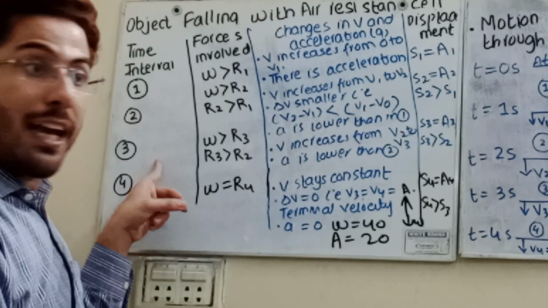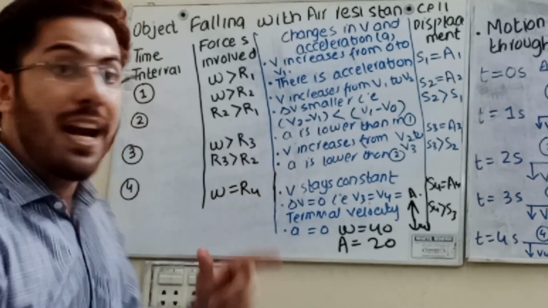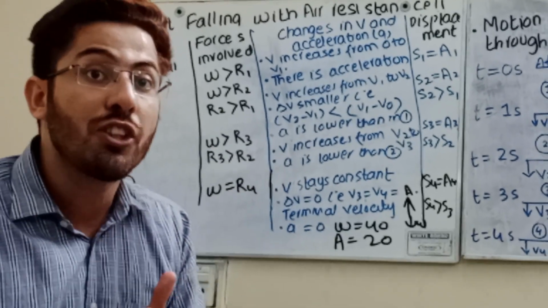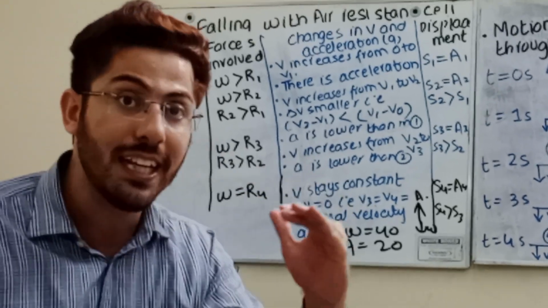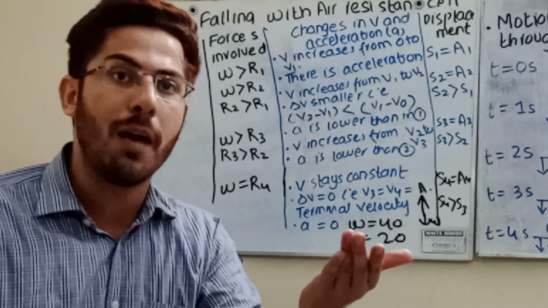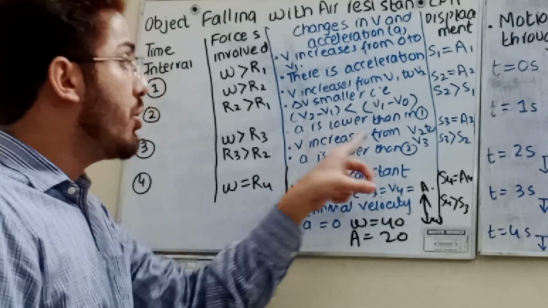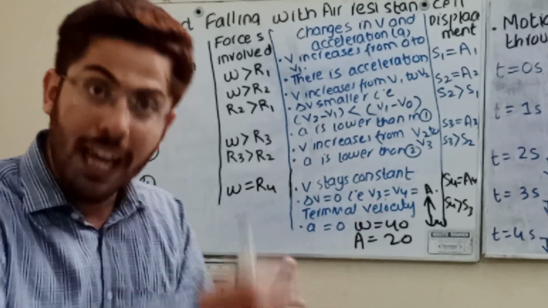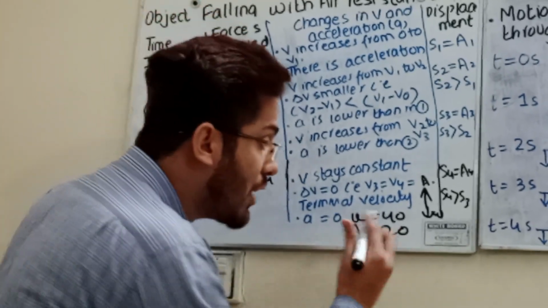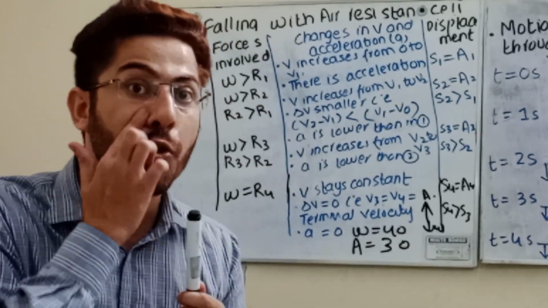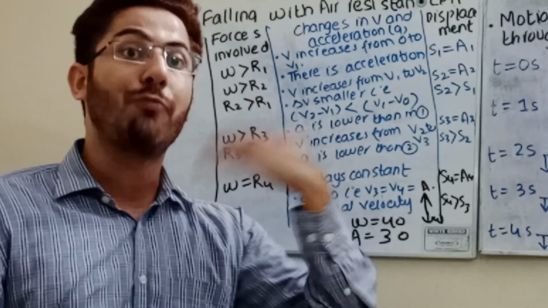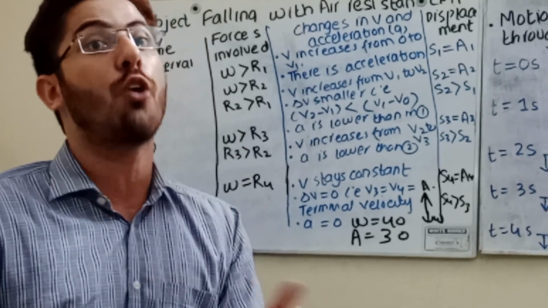Now at the third case, student, remember, again weight is greater than the upward resistance, but this upward resistance is again greater than R2, say 30. I'm just giving you the example of 30. Now see, velocity increases, acceleration is again lower because now it will be converted to 30. Upward force is now increasing. Now you are getting my point. As the upward force is increasing, the net downward force is going to be reduced.